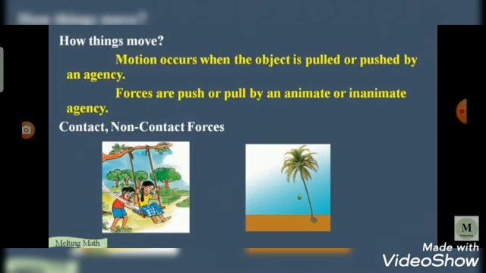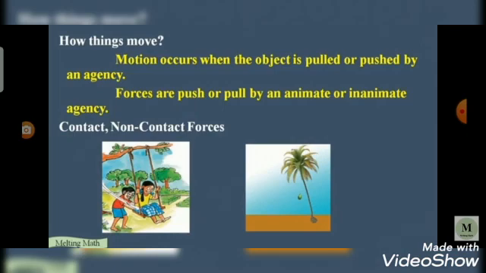So the next one is, in non-contact force, a ripened coconut falls to the ground. What pulls it to the ground? The gravity pulls the ripened coconut from the tree to the ground. Here there are two types of forces. One is contact force and the other one is non-contact force.